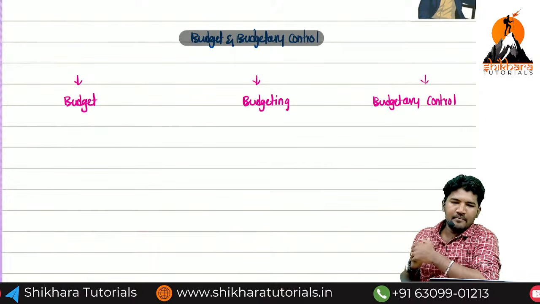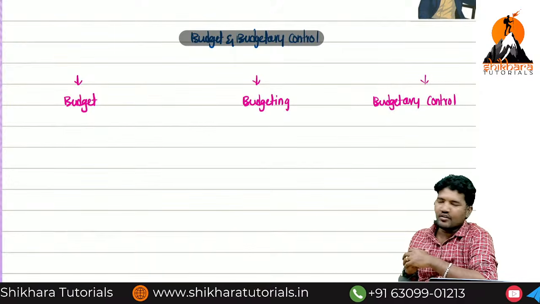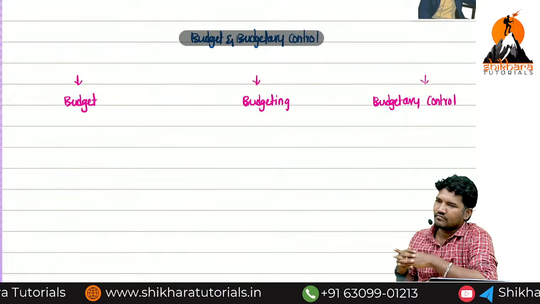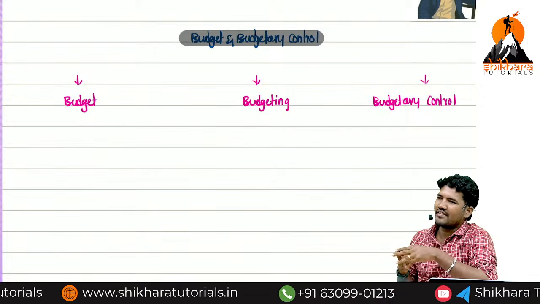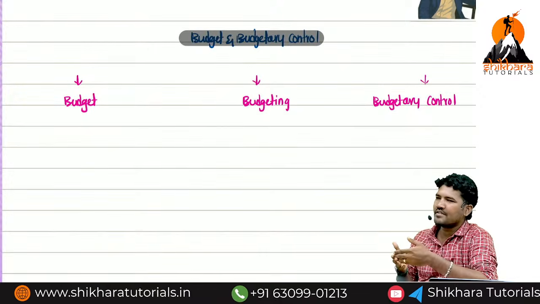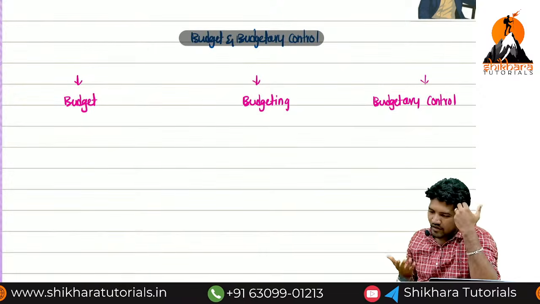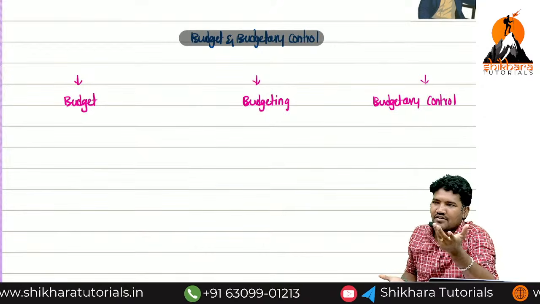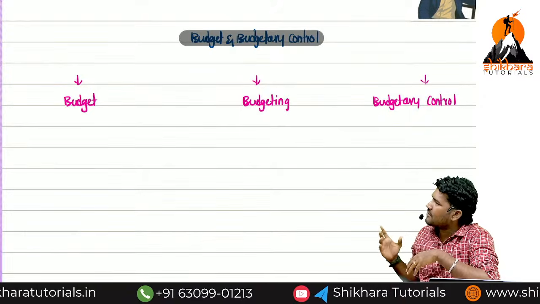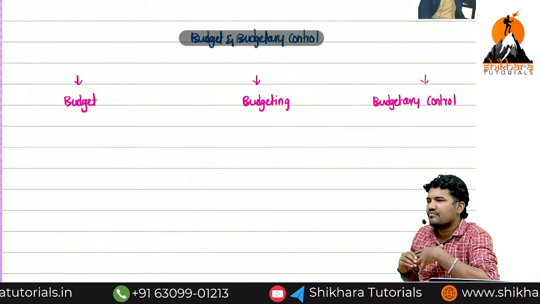Tell me, budget, budgeting, budgetary control. Are the three words different or the same? It's common sense. If they are the same, all would have the same name. If they have different names, then mandatory, either they are fully different or there is a slight difference. Yes or no? What is the meaning of budget and budgeting and budgetary control? Guess.